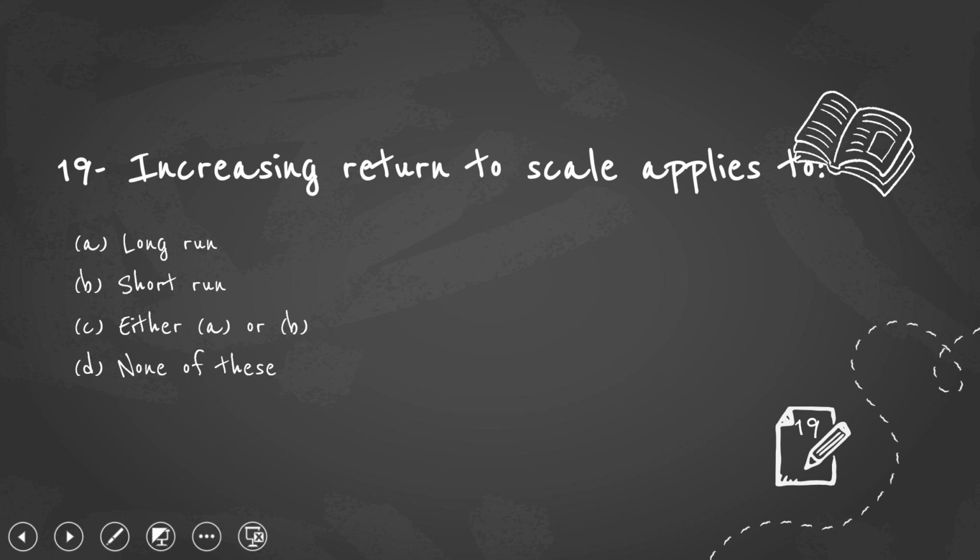The next question: increasing returns to scale applies to... There are two different things. One is the law of variable proportion. The next one is the law of returns to scale.